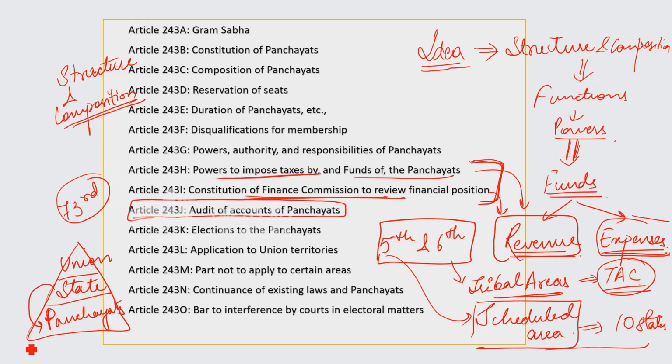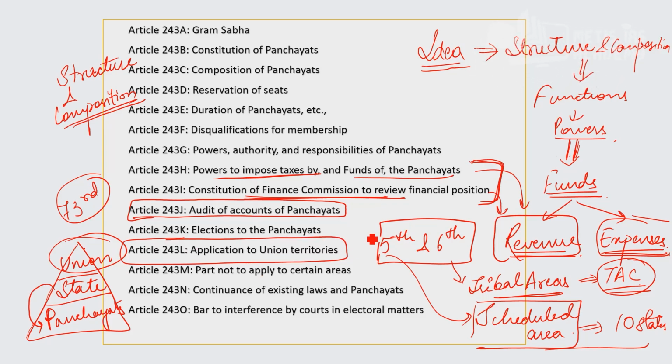So the panchayats within states will be getting certain functions from the state. But what about union territories? They are directly under the control of the union. They do not have a state government. So from where will they get devolution of power? Directly from the union. So there should be a separate legal provision for it.